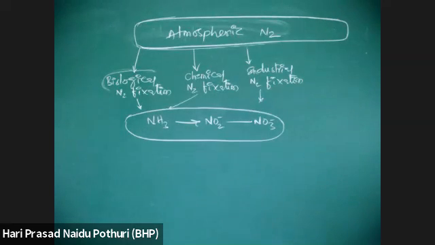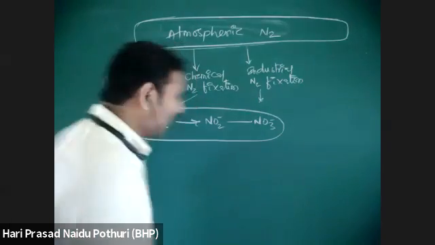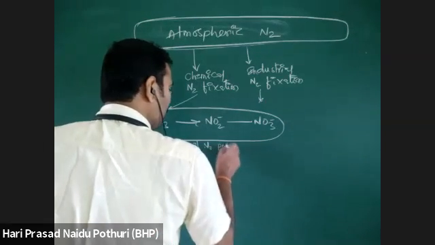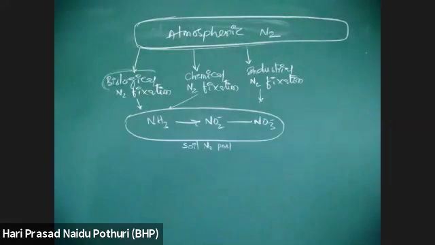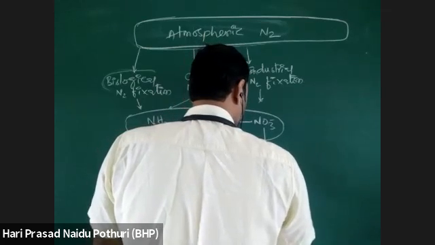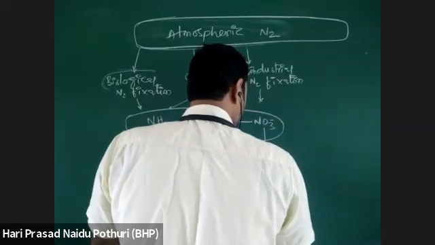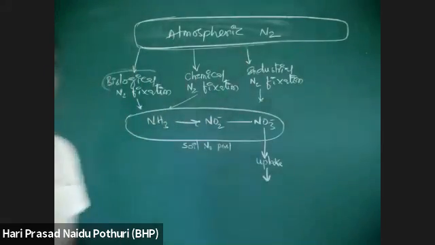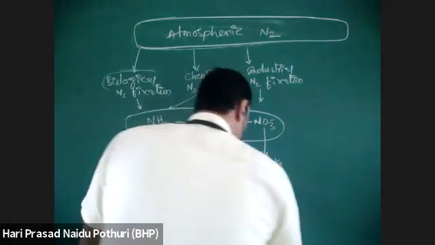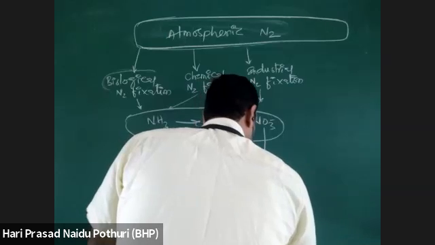Okay, like that it is taking place. So NO3 minus, this is totally forming the soil nitrogen pool. Soil nitrogen is forming, containing all these. Then these nitrates which are produced are taken up by the plant. Plants take up this NO3 and it is taken into the plant body, forming plant biomass.